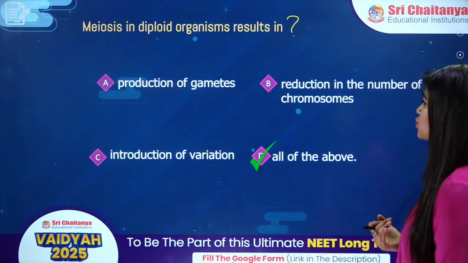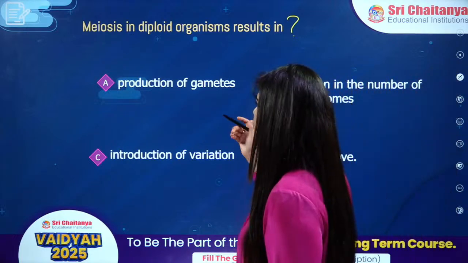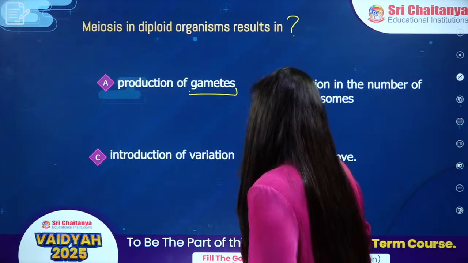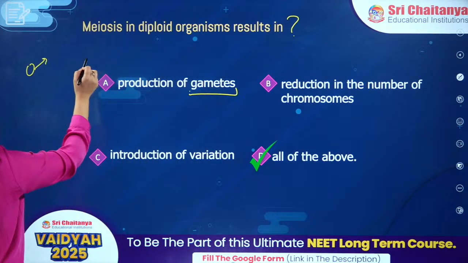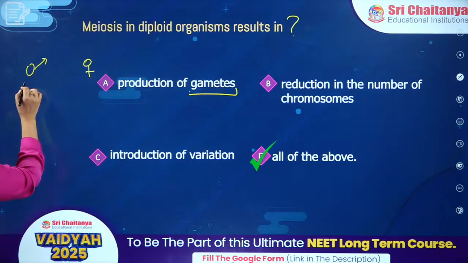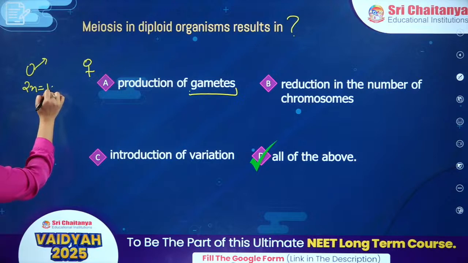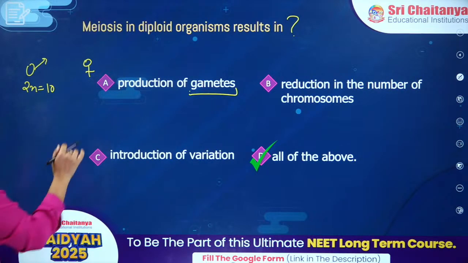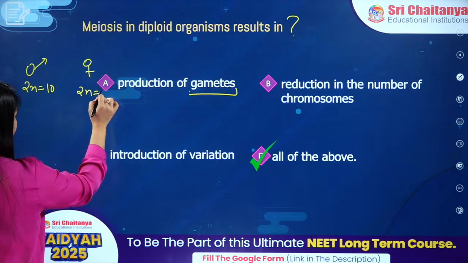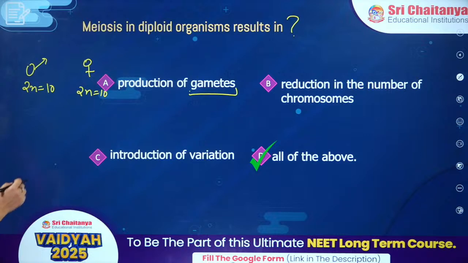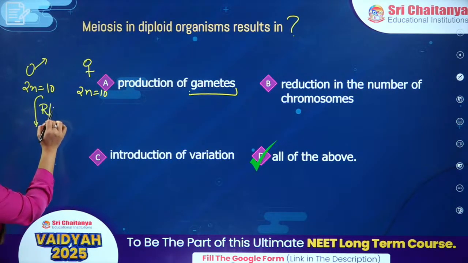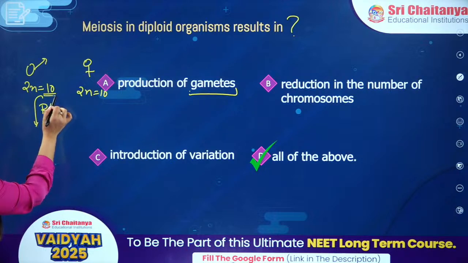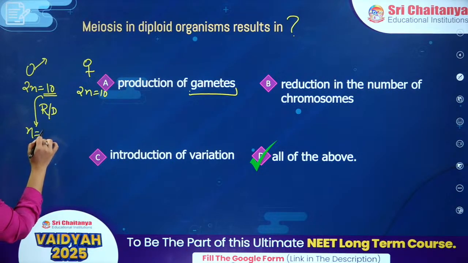Basically, it is used for production of the gametes. How come? Let's say this is my male parent, this is my female parent. Male is having 2n number of chromosomes as 10. Let's take a random example. Your female is also having 2n equals 10. Now, if there is meiosis happening, which is called reductional division, the number of chromosomes will be reduced to half. So it will be n equals 5.